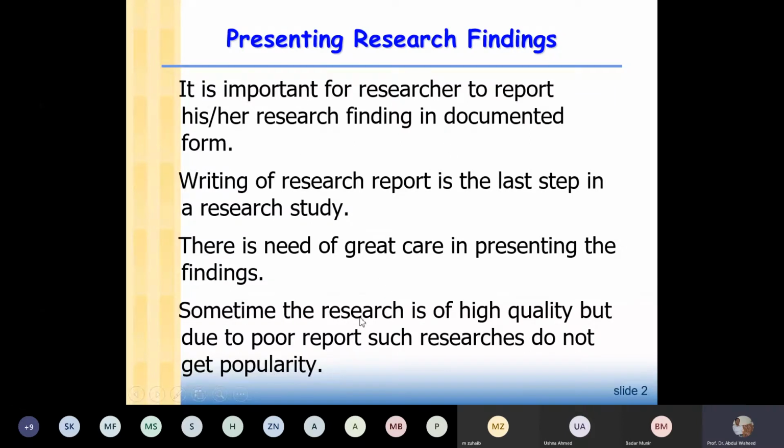Suppose there are typo errors, grammatical errors, and then errors in the formatting of tables and table numbers and section numbers. So if there are so many errors, even if you did a very good estimation, your research will not be popular because of all these errors.